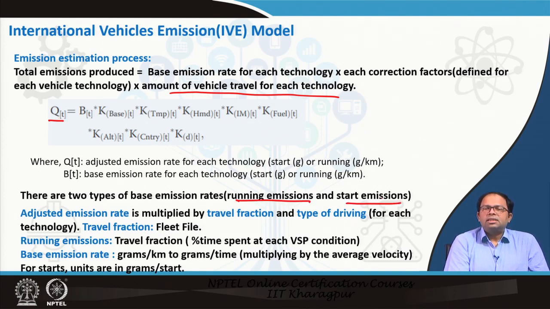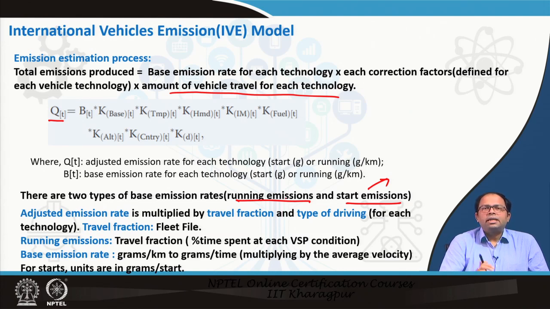Last time we were discussing in MOVES, there is a start emission. So, when I start the vehicle, we get a certain kind of emission, and then when the vehicle is run, another kind of emission starts. When a vehicle starts, it actually gives out a lot of emission because of unburned fuel and so on. So, these are measured differently. If I increase the number of starts, the emission also increases.